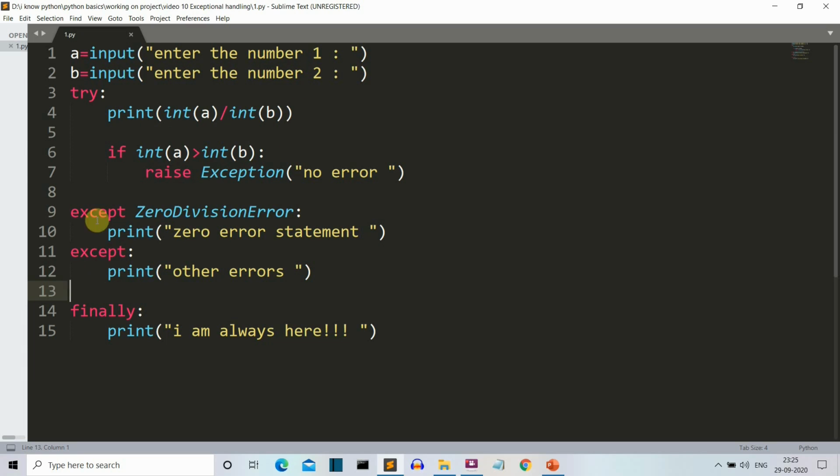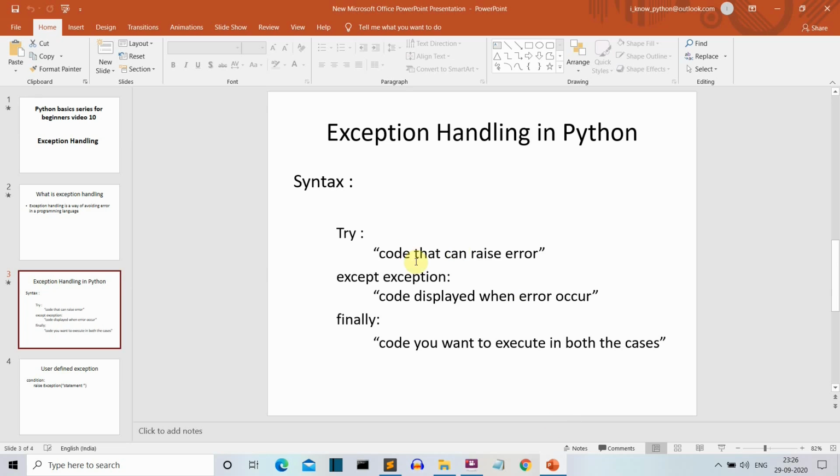And the second way is by specifying the error name. Like here, if the user enters 0 for B, then we'll have a zero division error. So this line of code will be executed. Okay, so now we understood how try and except work.